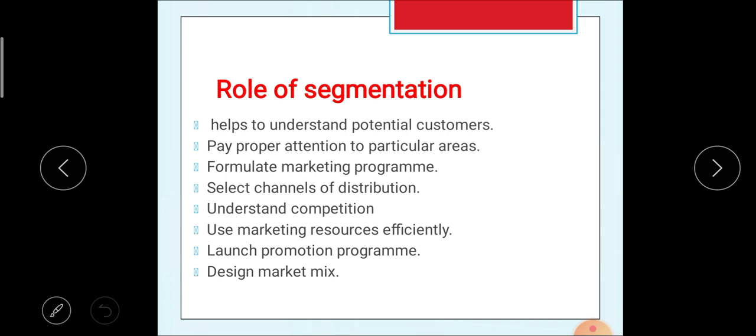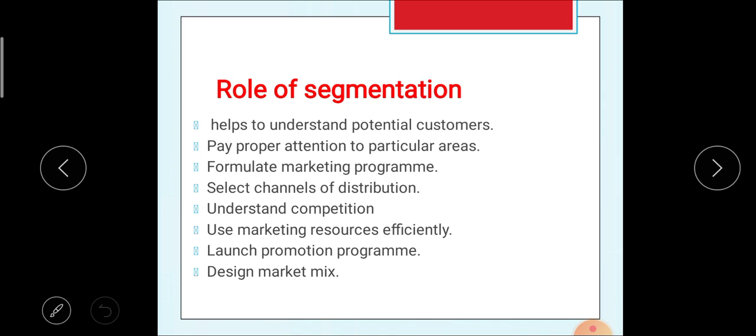Next, formulate marketing programs. Different marketing programs according to the needs of customers can be formulated by the producer. Next, select the channel for distribution. That means according to the customer's needs or demand, the firm or producer can select the appropriate channel for distribution of products and services.